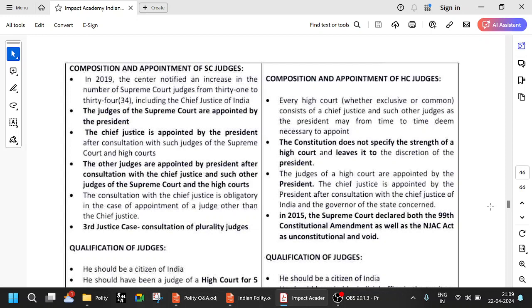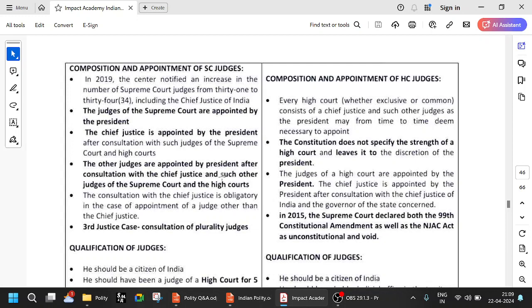In 2009, the center notified an increase in the number of Supreme Court judges from 31 to 34, including the Chief Justice of India. The judges of Supreme Court are appointed by the President. The Chief Justice is appointed by the President after consultation with such judges of the Supreme Court and High Court. The other judges are appointed by the President in consultation with the Chief Justice and such other judges of the Supreme Court and High Court.